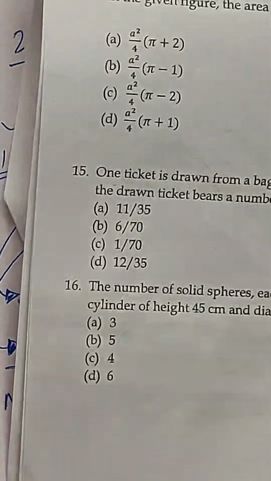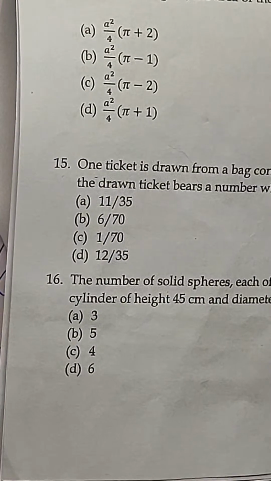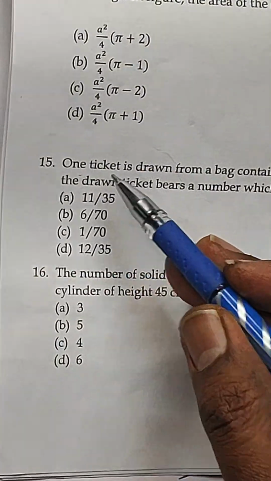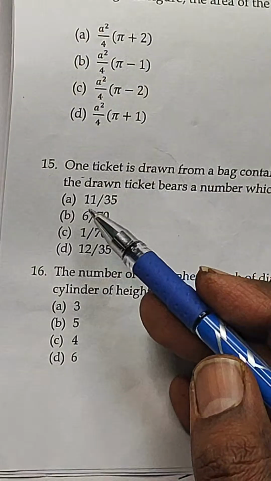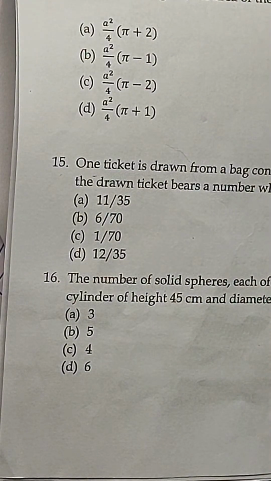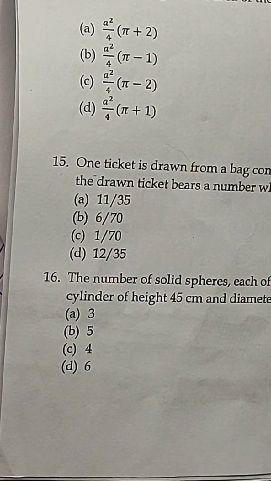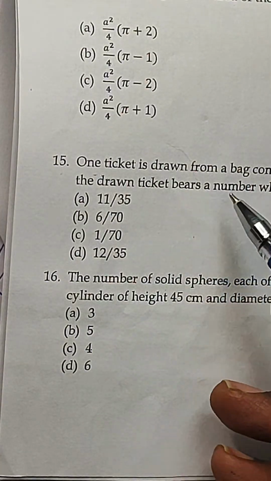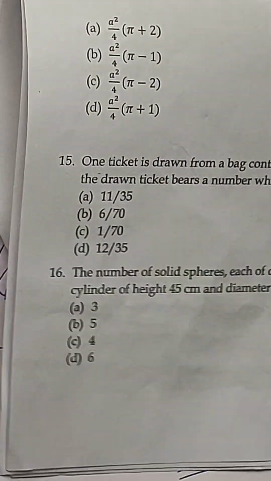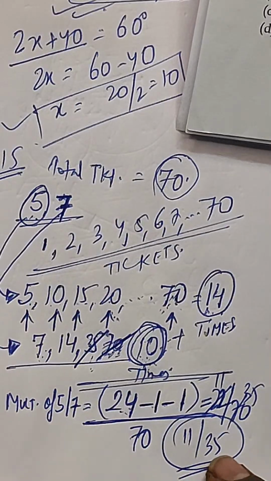So which option will be correct from here? Tell me. Option number A will be correct, right? When one ticket is drawn from a bag containing 70 tickets, numbered 1 to 70, the probability that the drawn ticket bears a number which is a multiple of 5 or 7 is 11 by 35. And we have seen how we have calculated it.